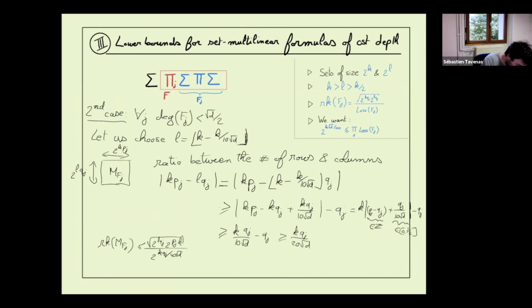We always know that the rank of a matrix is always smaller than its smaller size. Yes, but here you have to do something else, no? Yeah, sorry. And I say the minimum between the two values is always smaller than the mean, the geometric mean.